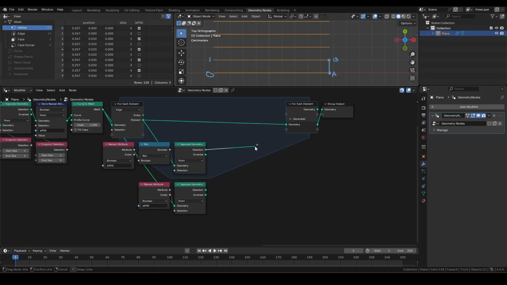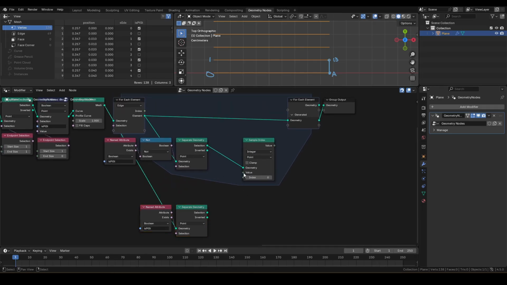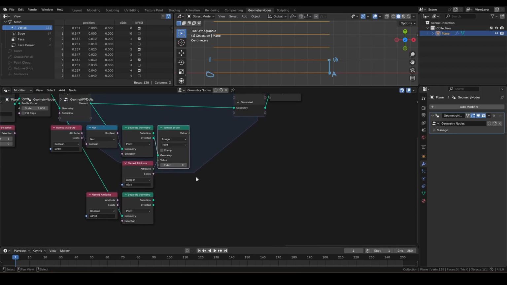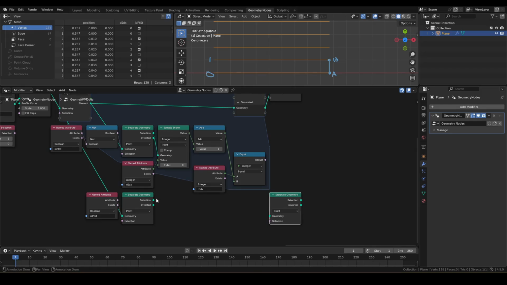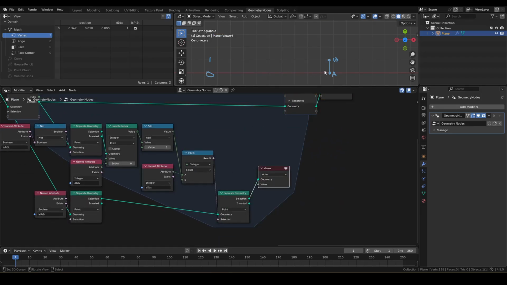From the separate geometry on top, connect the sample index. Set it to integer, point. Then sample named attribute DIDX to get the DIDX of point A. Add 1 to the result and compare equal with, connect another separate geometry from the bottom separate geometry, then use the compare result as selection. Now point B should be extracted.